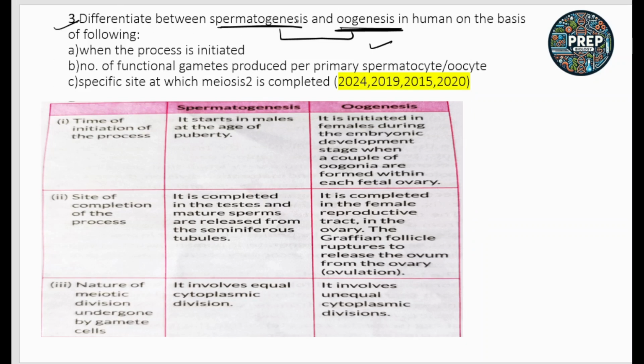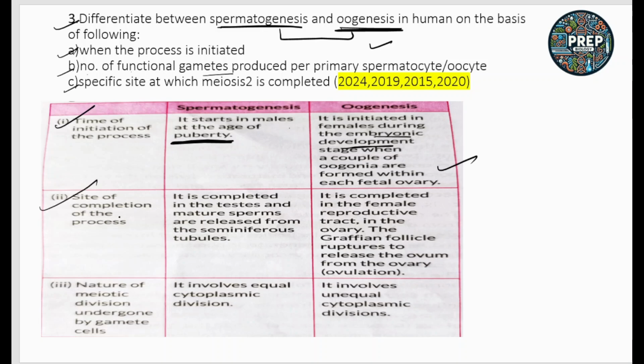Next question: their difference is important, according to these 3 points. First, when the process is initiated. If we talk about the time of initiation, spermatogenesis starts in males at the age of puberty, and oogenesis starts in females during the embryonic developmental stage, when a couple of million oogonia are formed within each fetal ovary. The second difference is according to the number of functional gametes produced per primary spermatocyte.